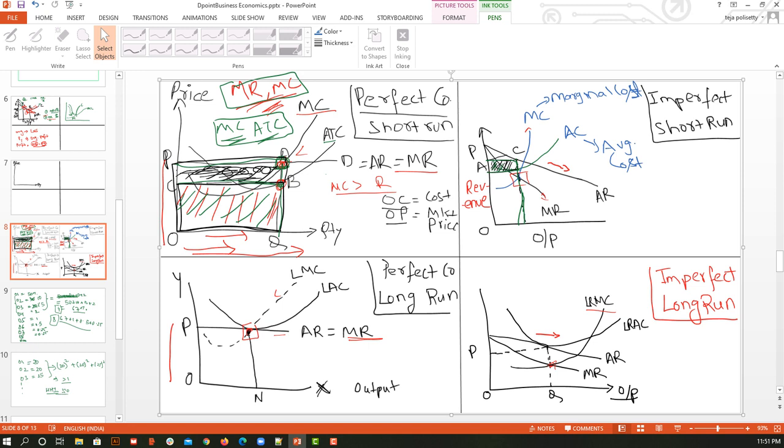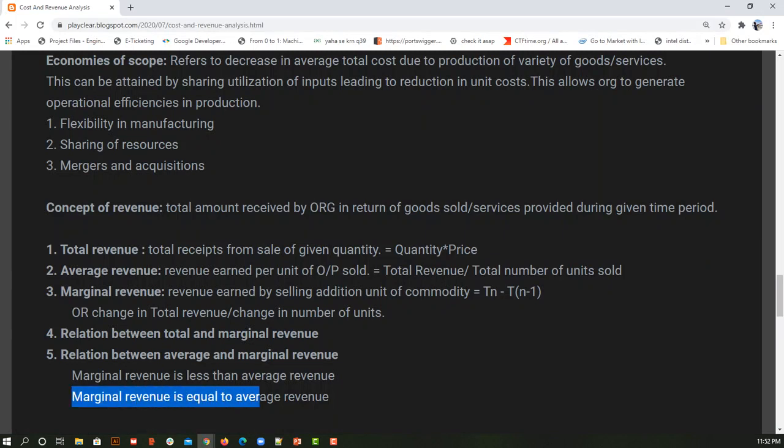So I have to follow the market price. The only thing I can change is the quantity. That's why in a perfect competition market my average revenue remains the same as my marginal revenue. The only thing I need to focus on to gain more profit is the quantity, the output, or the number of units that I can generate. So marginal revenue is equal to average revenue in perfect competition, because each and every organization is a price taker. But in imperfect competition, where marginal revenue is less than average revenue, the monopolist is a price giver. I hope that makes sense.